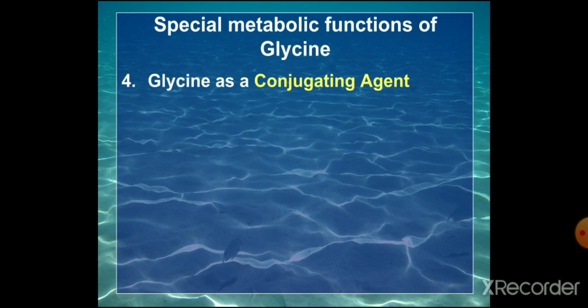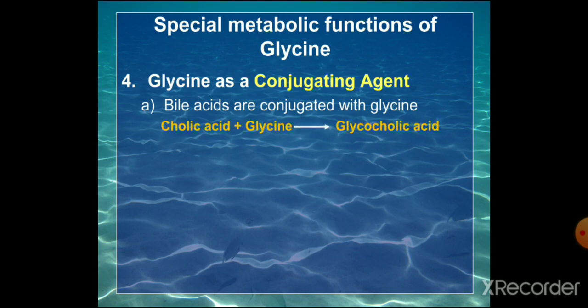Next is glycine acting as a conjugating agent. Bile acids are conjugated with glycine. The main bile acids which are conjugated with glycine are glycocholate and glycochenodeoxycholate.